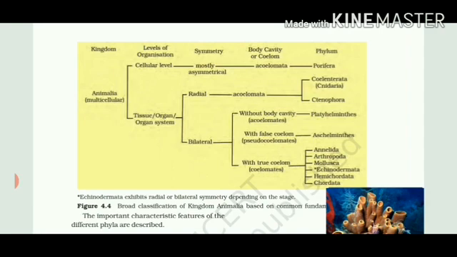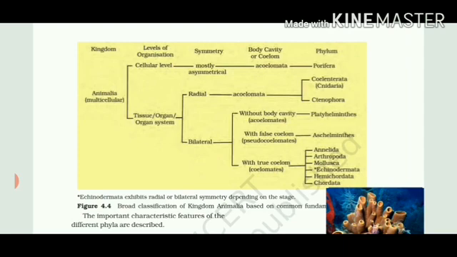Then coming to Aschelminthes, all the other points will remain the same. That means bilateral symmetry, they have organ system of organization. But Aschelminthes are roundworms, so they have a false cavity. Now if you come to the last, from Annelida till mammals, means chordates, they have a true body cavity, they have bilateral symmetry, and they are now fully formed organisms, means organ systems are present in them.